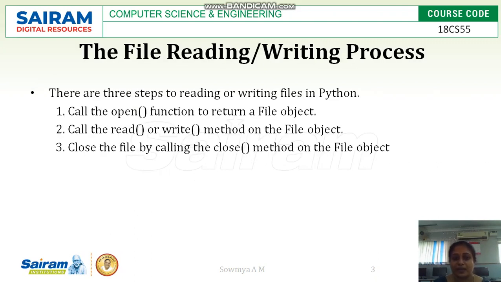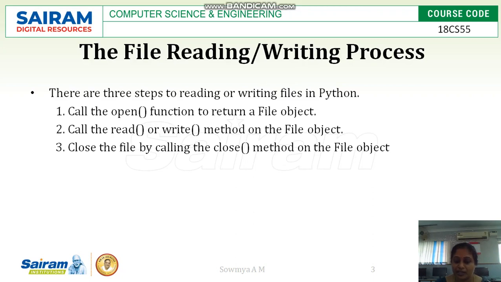So the next topic is the file reading and writing process. There are four methods used in Python to open, read, write and close files. Making use of these methods, we can read or write from a file, and even create a new file. The first method is open. This function will return a file object. The open method is used to return a file object if the file exists. If the file name you have passed as an argument exists, it returns a file object.